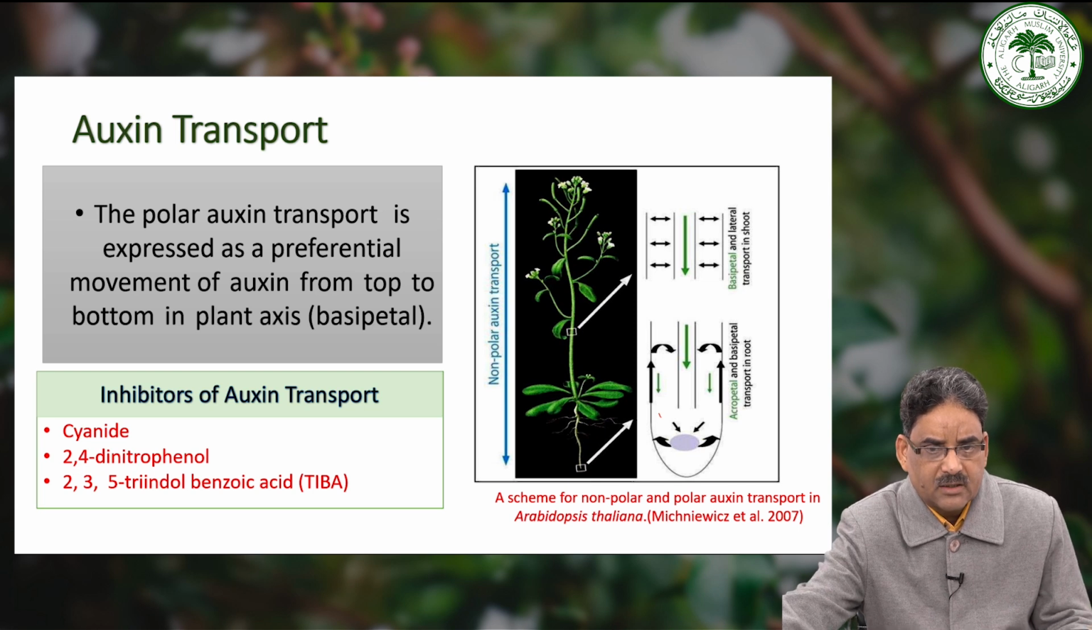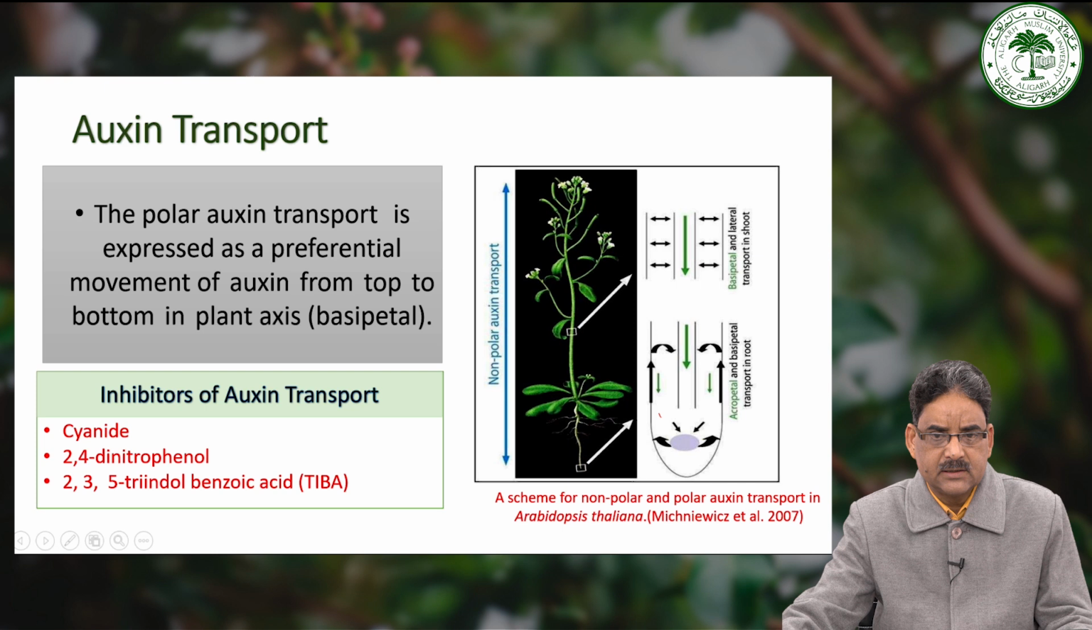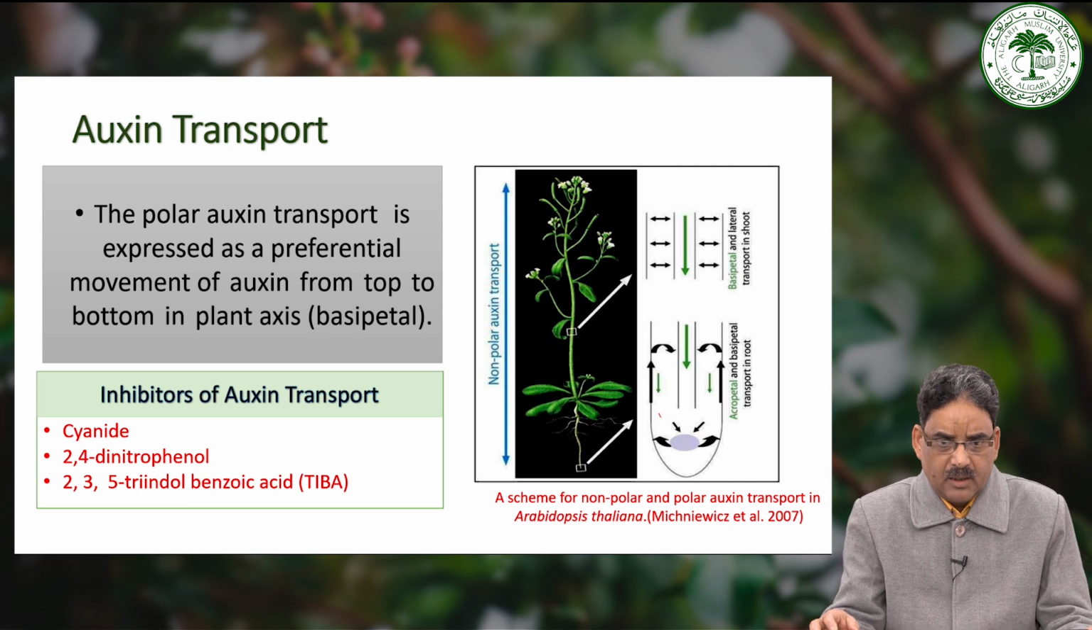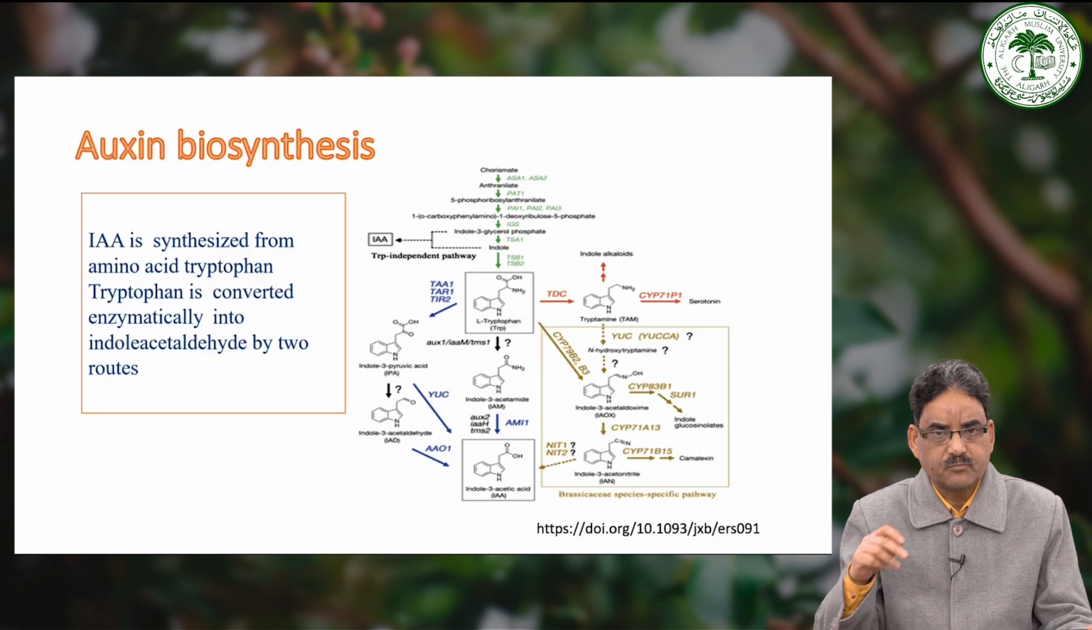Polar transport of auxin is highly temperature sensitive. There are several auxin transport inhibitors such as cyanide, 2,4-dinitrophenol, 2,3,5-triiodobenzoic acid.